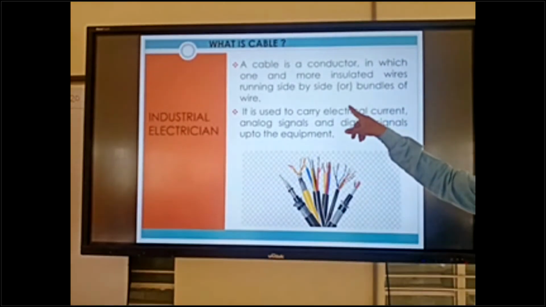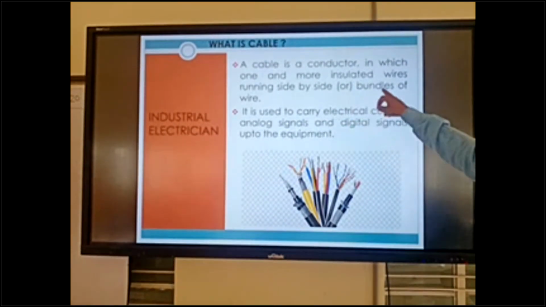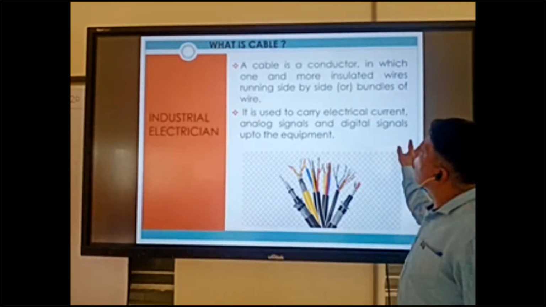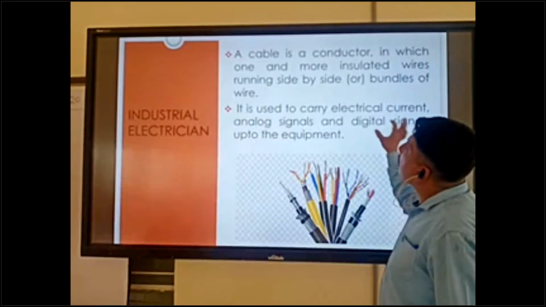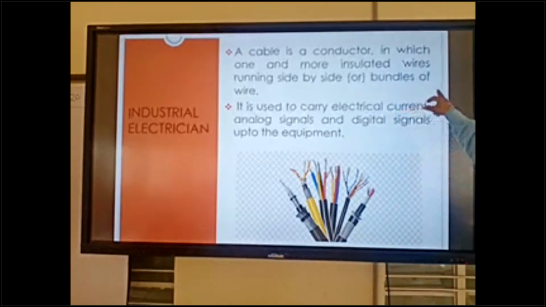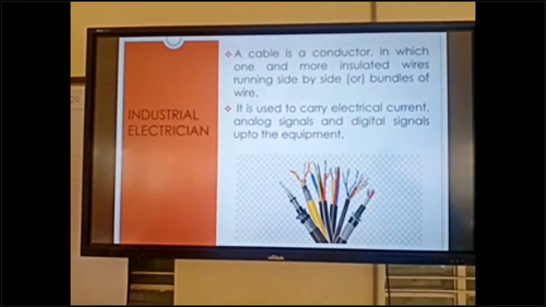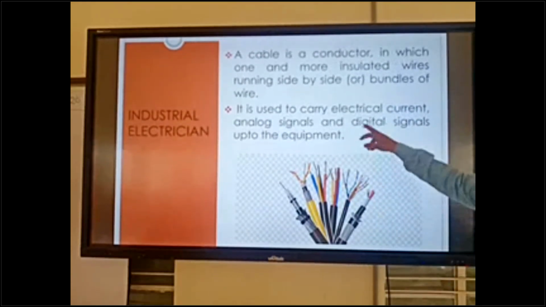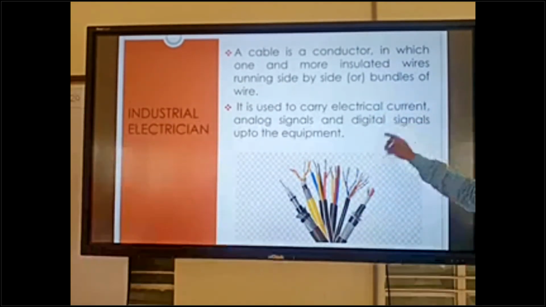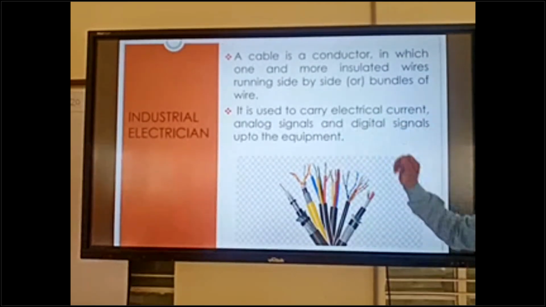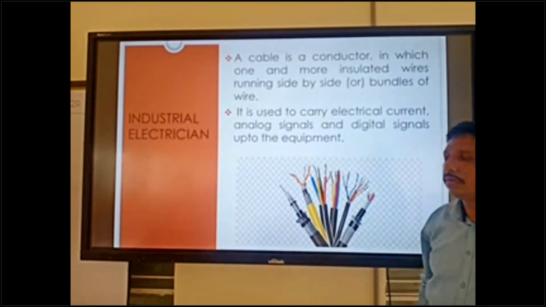So cable definition, I will explain the same way. One or more insulated wires run side by side, or bundles of wire, is a cable. It is used to carry electrical current, analog signals and digital signals up to the equipment.